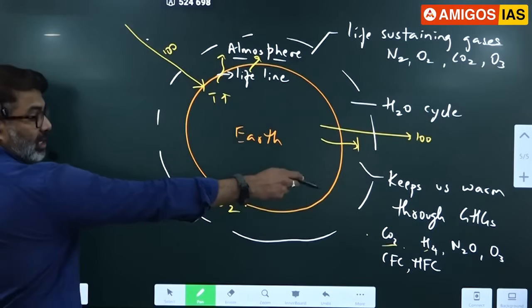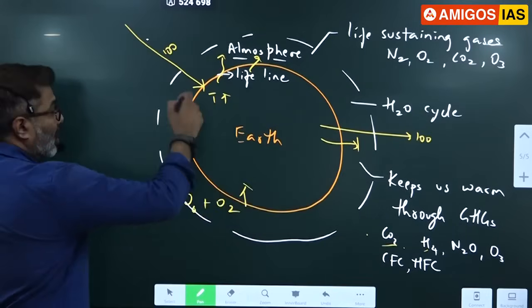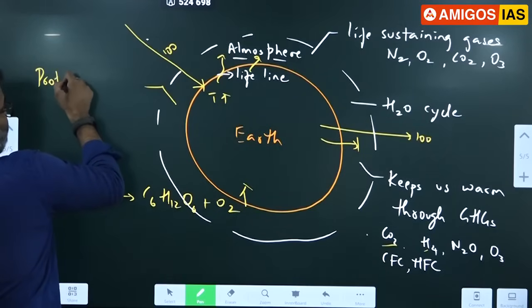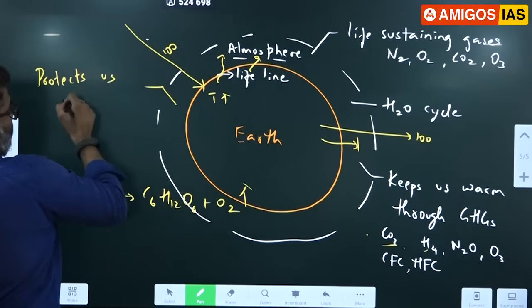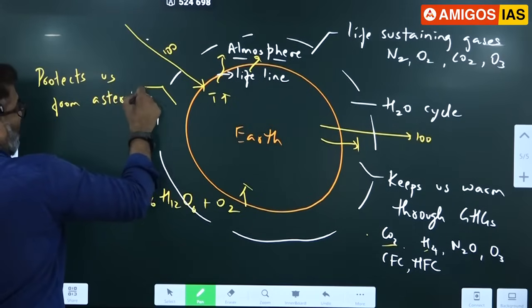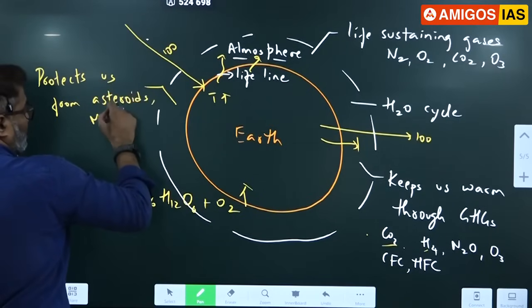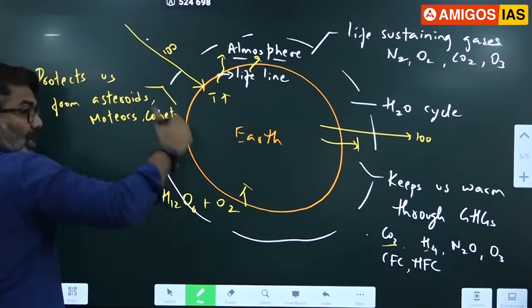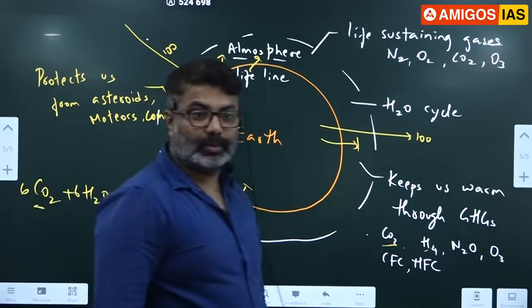So greenhouse gases keep us warm. Right. Our atmosphere protects us from asteroids and meteors. All of you know asteroids, meteors, comets. What happens when they come into our atmosphere?